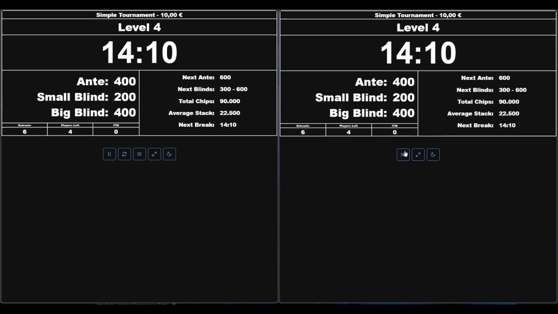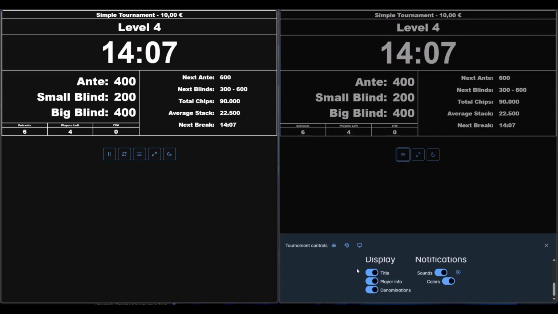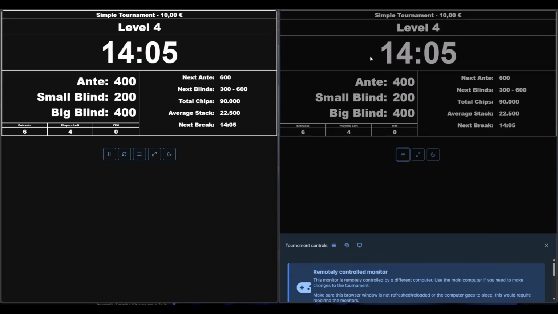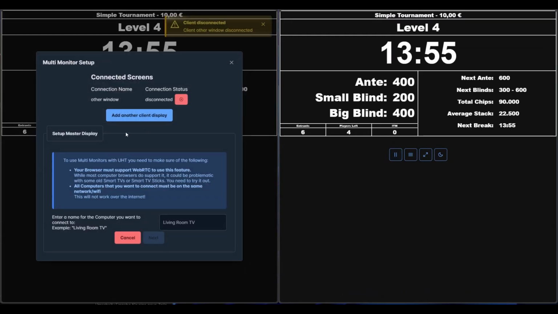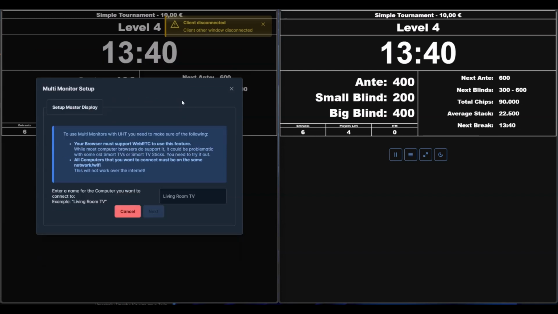So let's try it out here. You can see that everything is synced and connected successfully, and now I will hit F5 and refresh the client. As you can see, I now got a pause button, and any second now, the master computer will detect that the client is gone. It says here client window disconnected, and you can see that the other window is now missing. It's gone. It's not connected anymore, and you can basically go ahead and delete it from here.